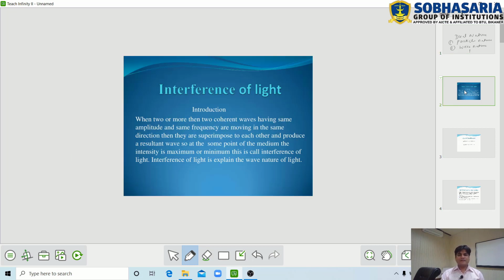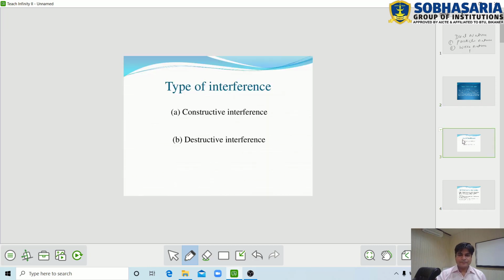First of all, what is interference? Interference means when two or more coherent waves having the same amplitude and same frequency are moving in the same direction, then they are superimposed on each other and produce a resultant wave. So at some point of the medium, the intensity is maximum or minimum. This is called interference of light. The interference of light explains the wave nature of light.